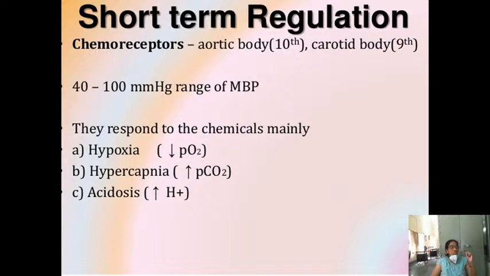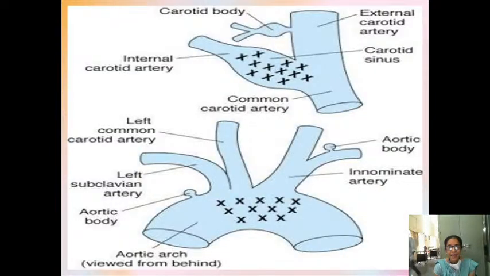Chemoreceptors respond when there is hypoxia, when the partial pressure of oxygen is falling, or hypercapnia, when your carbon dioxide levels are increasing, or acidosis, when your pH is decreasing. So they act when these things happen: hypoxia, hypercapnia or acidosis. How do they act? Where are they present? Carotid body and aortic body.